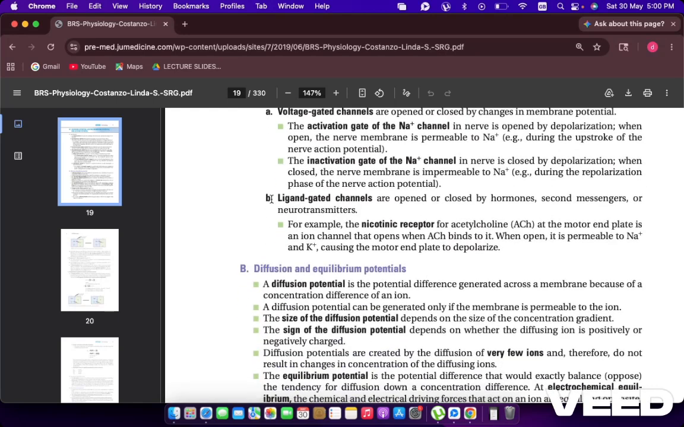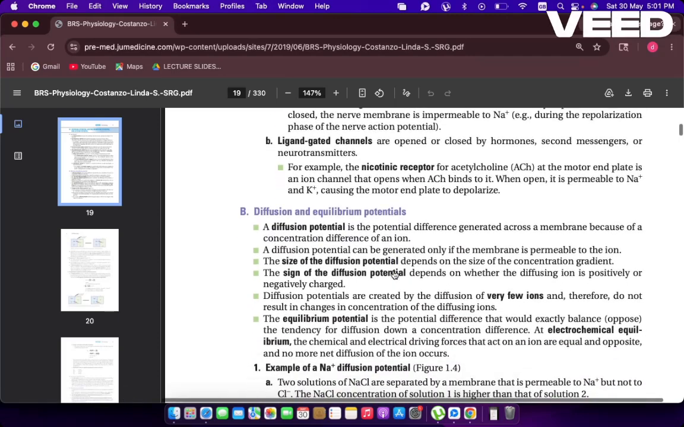Okay, then moving forward, ligand gated channels. The ligand gated channels are those which are opened or closed by hormones, secondary messengers or neurotransmitters. Specifically, if we move towards an example, we all know about acetylcholine, which is a neurotransmitter which opens the nicotinic receptor in the muscles. So it is helpful in opening the nicotinic receptors in the muscles, right? This is an example of the ligand gated channels which open or close by hormones, secondary messengers or neurotransmitters.